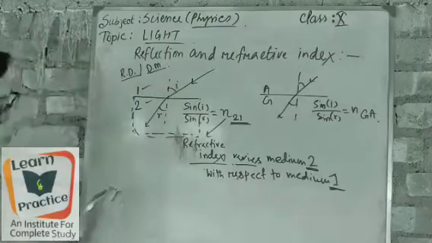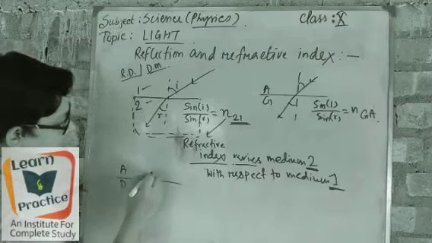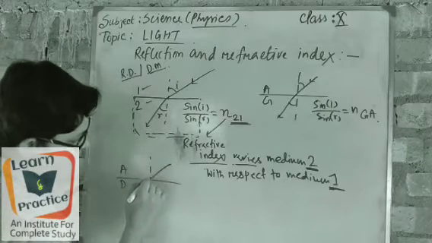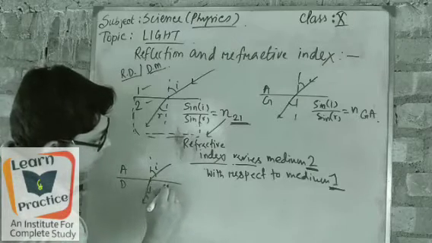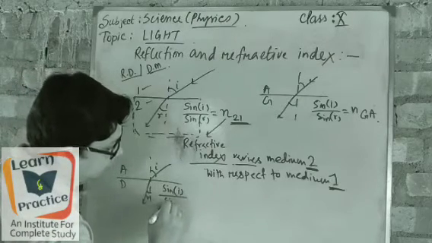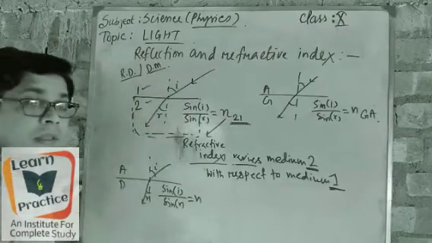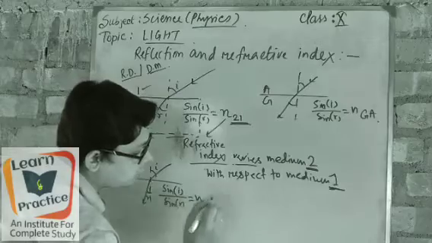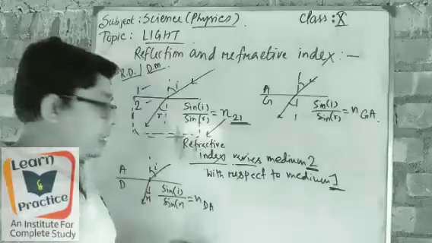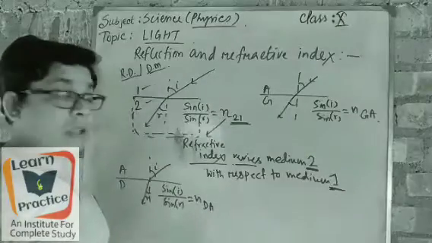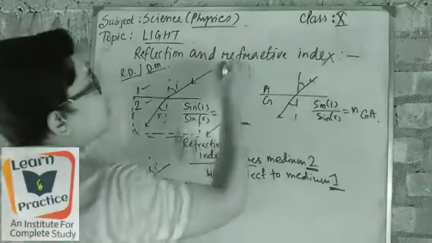Okay, fine. Next, another example. Suppose air to diamond. Now you say sine i by sine r equals n to the power what? A d or d a? d a. Fine. So d a means the refractive index of medium d with respect to medium a. Okay, so in this way the refractive index works.